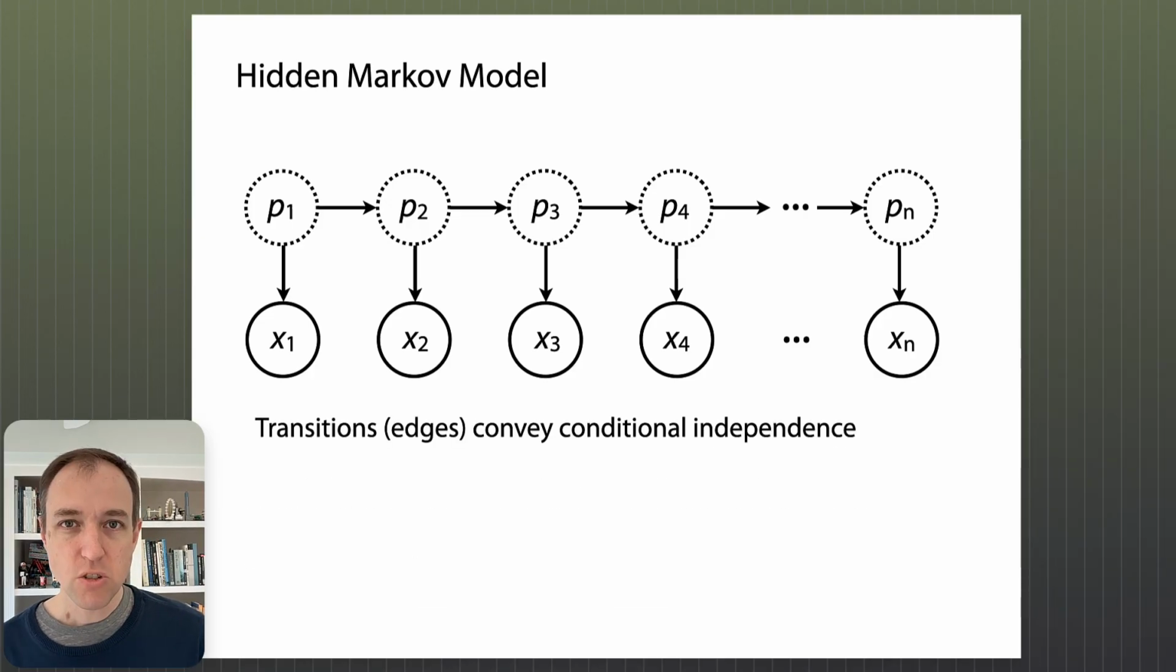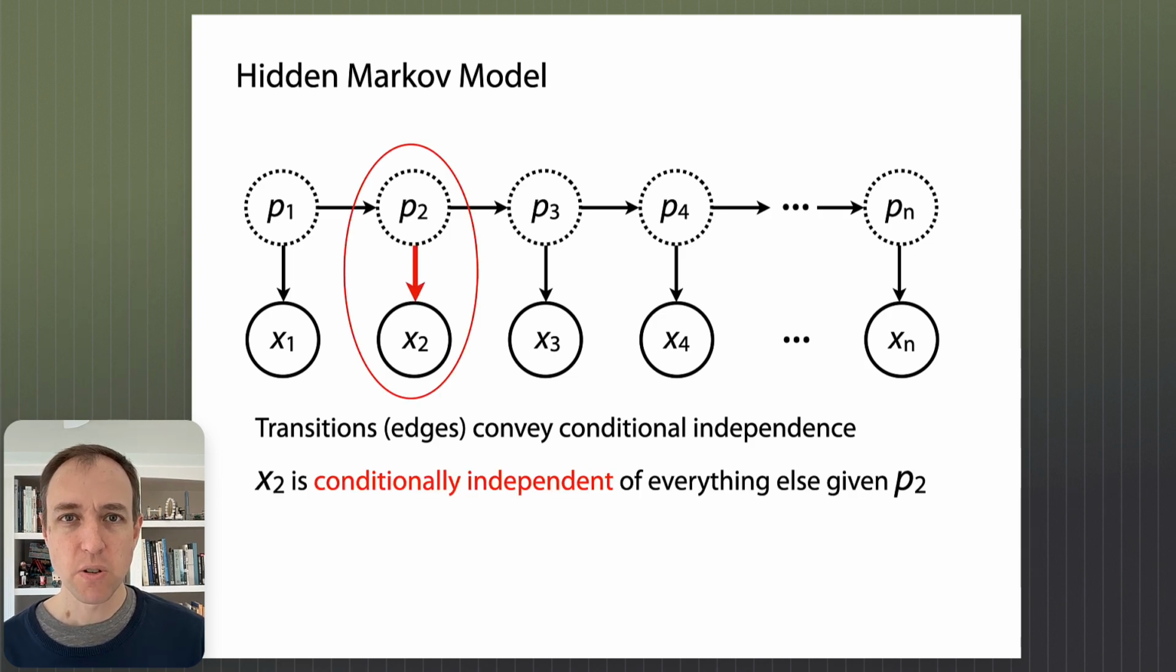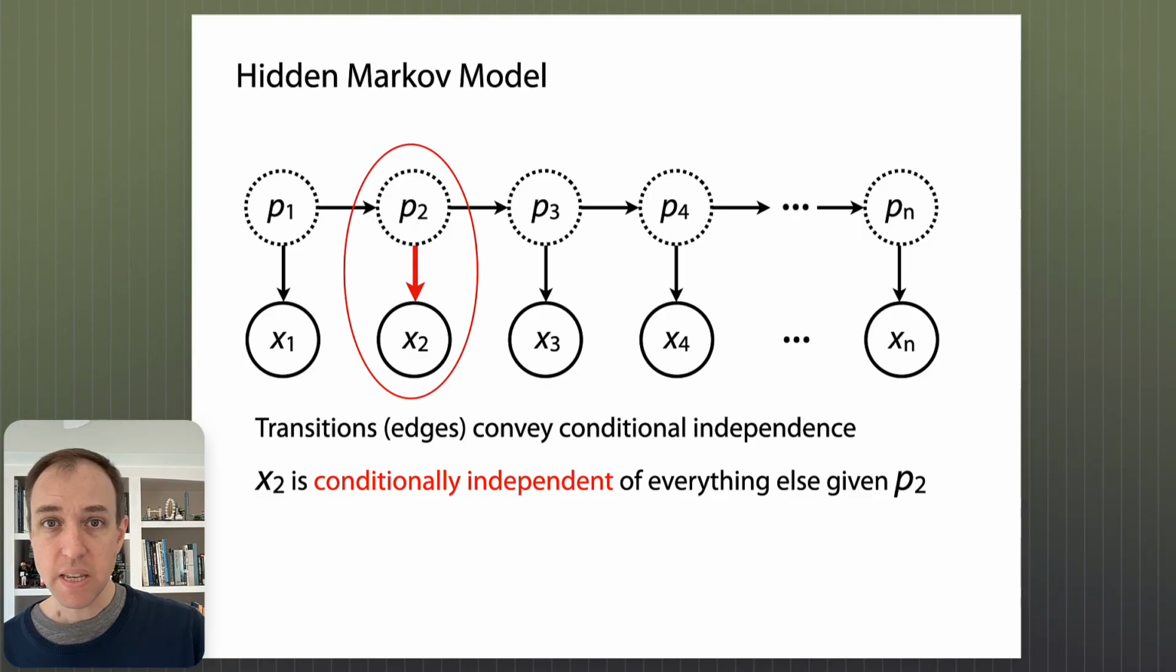Just like with the Markov chains, these transitions convey conditional independence assumptions. Unlike with the Markov chains, we have two different kinds of conditional independence assumptions here, because we have the vertical edges and the horizontal edges. Let's focus on one of the vertical edges for now, like that one connecting p sub 2 to x sub 2. What that transition is conveying is that x sub 2 is conditionally independent of all the other random variables in the whole lattice, given p sub 2.